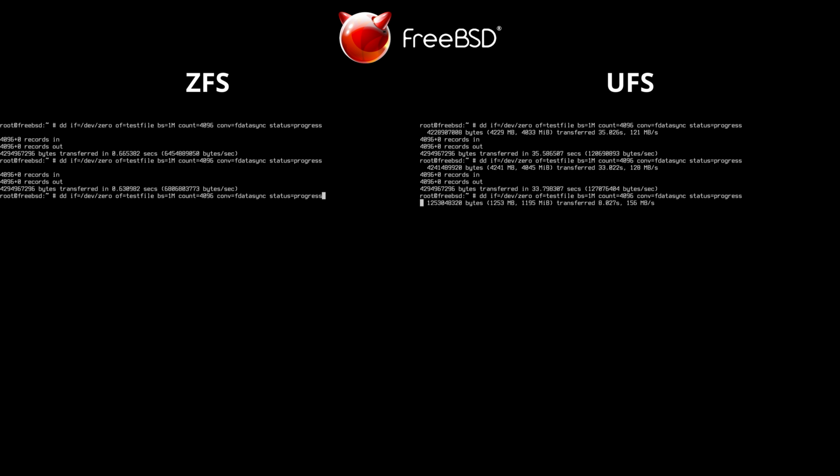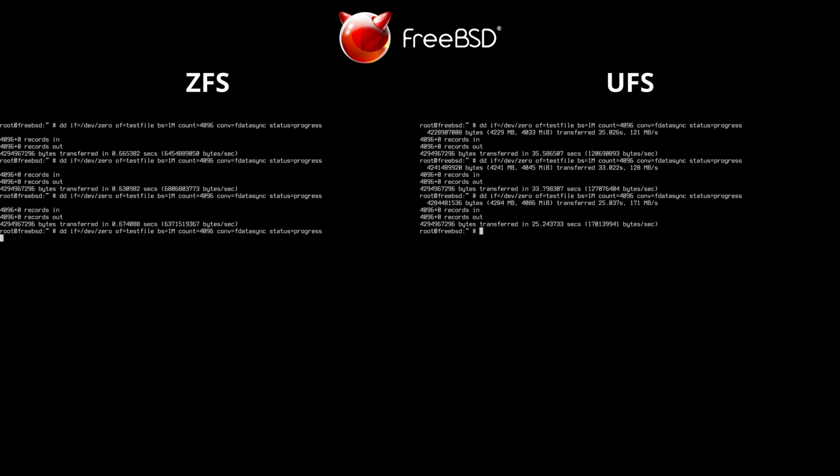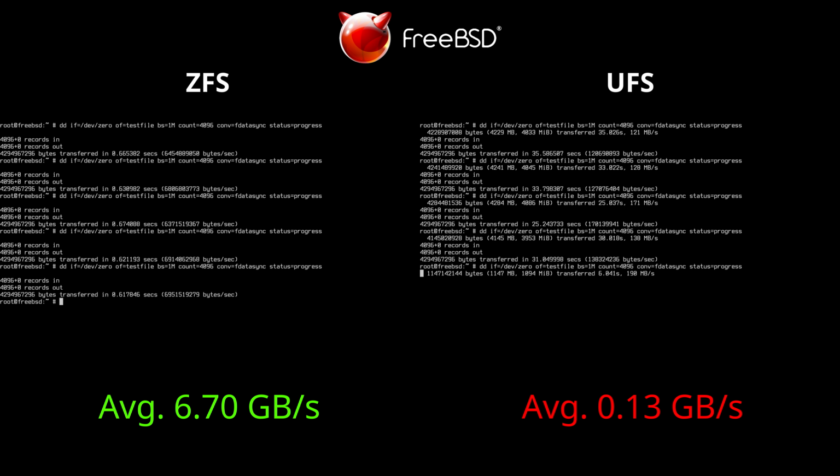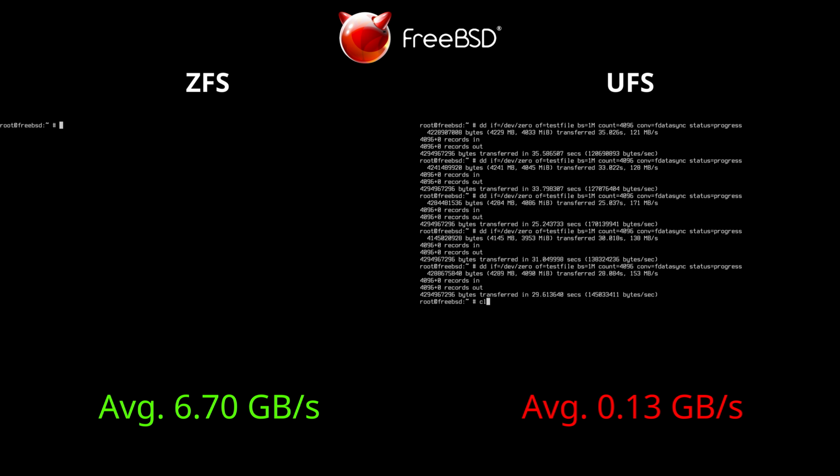With this specific scenario, we seek to measure the sustained sequential write speed and compare the real performance of the system. We executed the test 5 times, and the average is amazing. Z obtained a write speed that was 50 times greater than that of U.